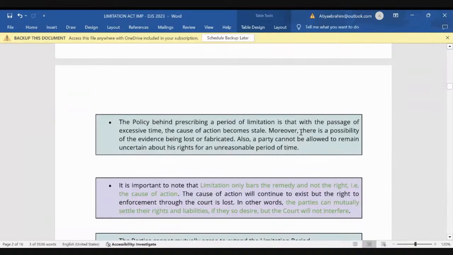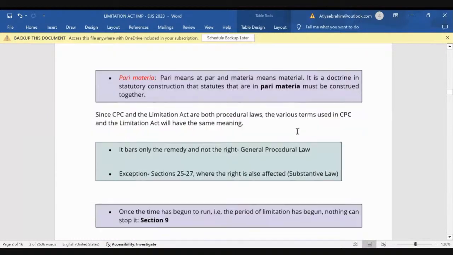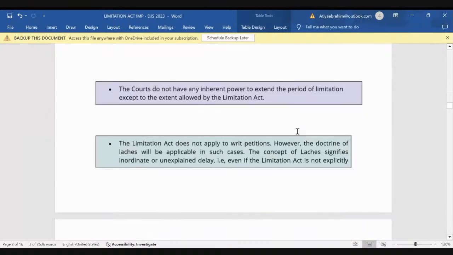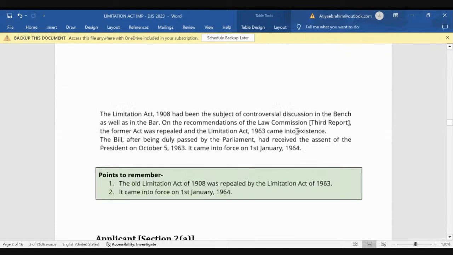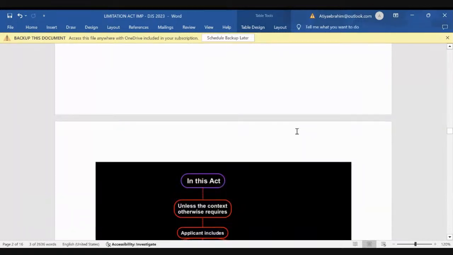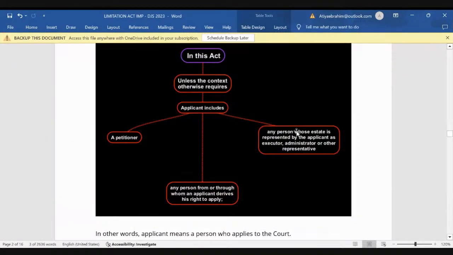Bill of exchange includes hundi and cheque, right? So who all are there in applicant, students? It's the petitioner, or any person from or through whom an applicant is deriving his right to apply, or any person whose estate is represented by the applicant as executor, administrator or other representative.